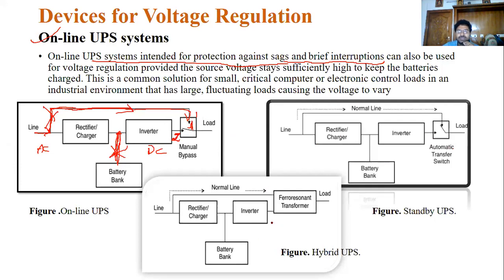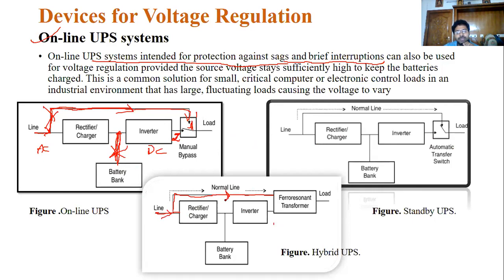Here, a more advanced one is the hybrid UPS. What does this hybrid UPS do? See this: the concept is the same. When the power is interrupted, you go this way. It looks the same as the online UPS.